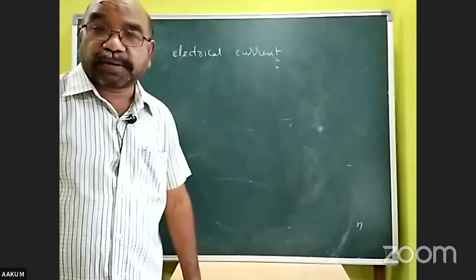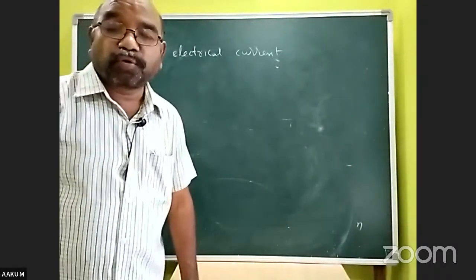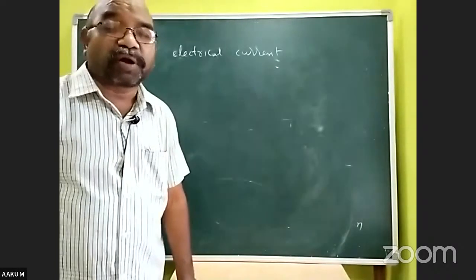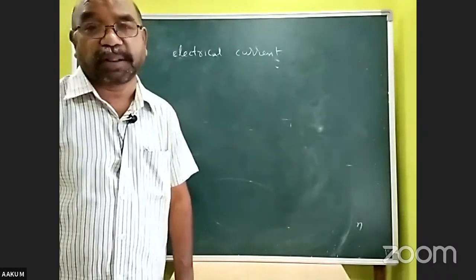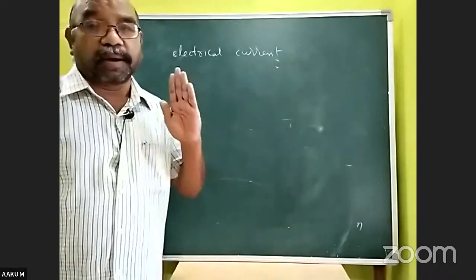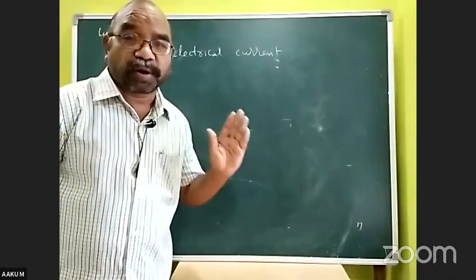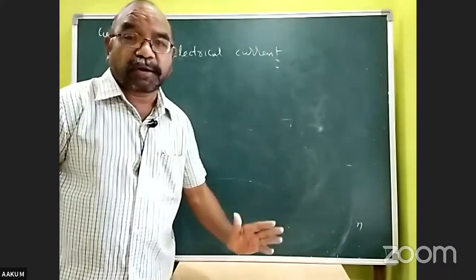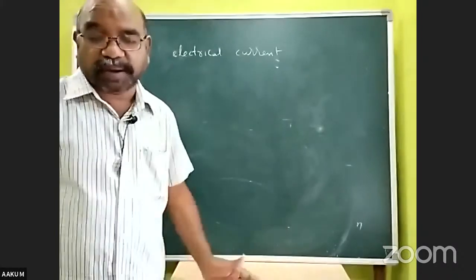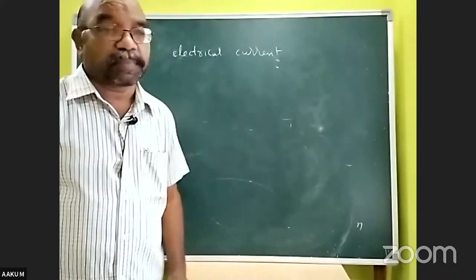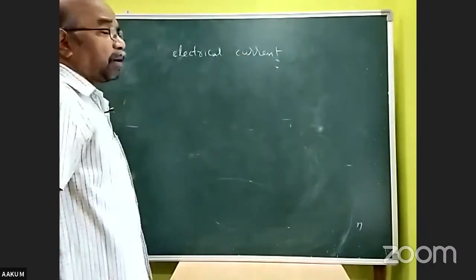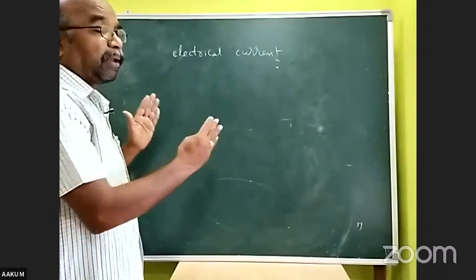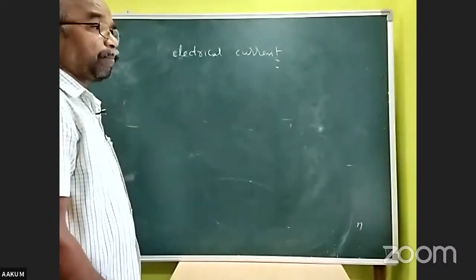Flow of charges through a given cross section of a conductor in unit time or in 1 second. It is also called the rate of flow of charges. Rate means per second or per unit time. So, you know the meaning of electrical current.